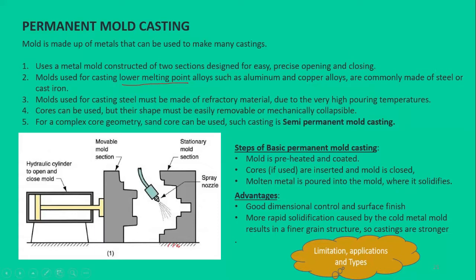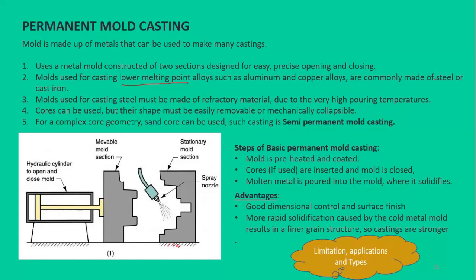While in the case of the expandable mold casting, especially the sand casting, we discussed that very high melting point materials can also be casted. But in the case of the permanent mold casting, as we know that the molds are made of metals, the very high melting point materials cannot be casted. So we mostly cast low melting point materials such as aluminum, copper alloys, and some magnesium alloys.